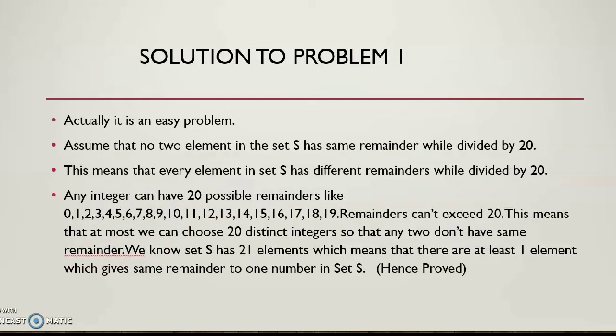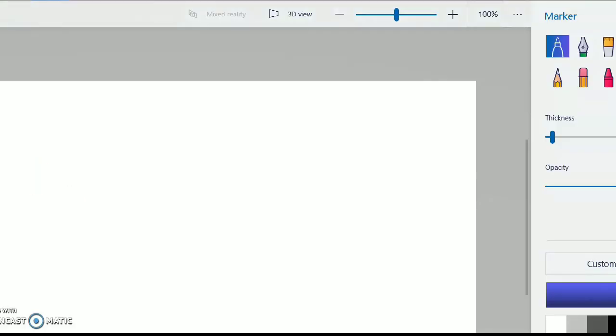Any integer can have 20 possible remainders when divided by 20. Suppose we divide some integer, say 51, by 20. What do we get? We get the remainder 11. This is an example to show how many possible remainders we can get.